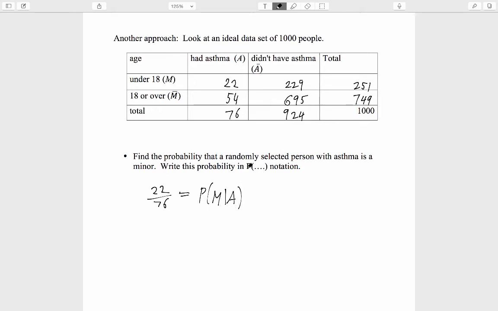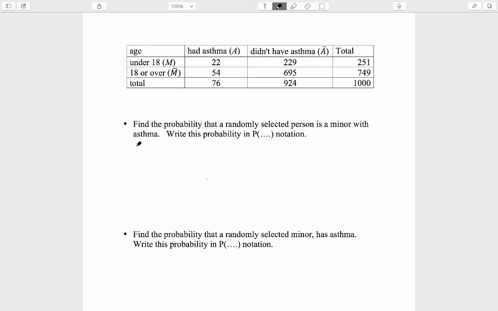We have to be very careful with the wording of each of these questions to sort out whether the probability is conditional or unconditional. Here it was conditional. Now let's find the probability that a randomly selected person is a minor with asthma. Let's read the wording very carefully. Randomly selected person. Not randomly selected person with asthma, not randomly selected person under the age of 18, but just randomly selected person.